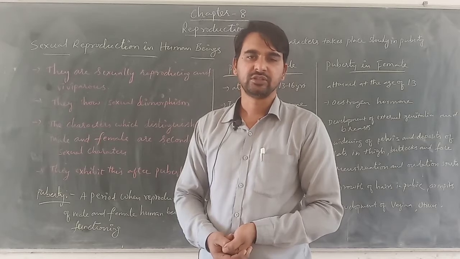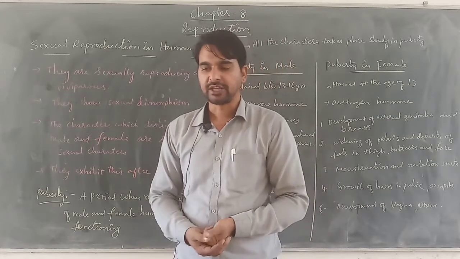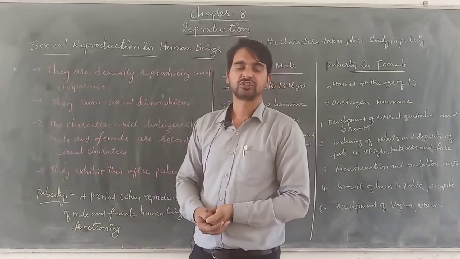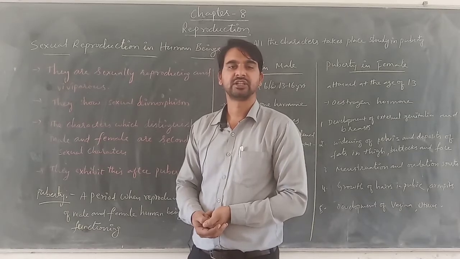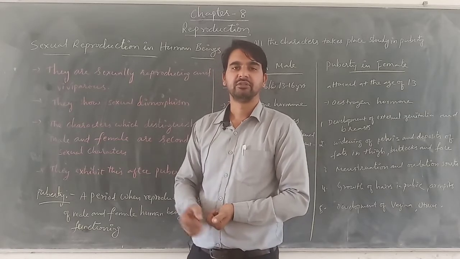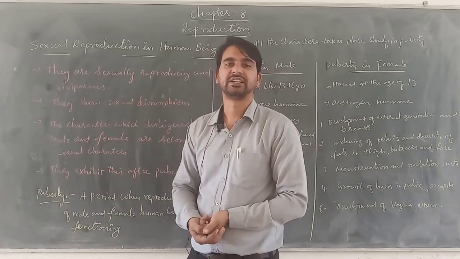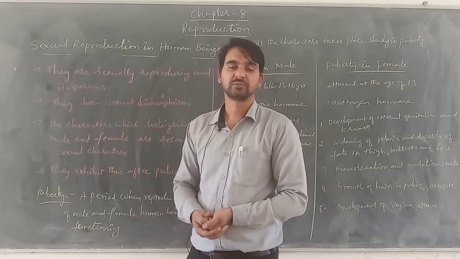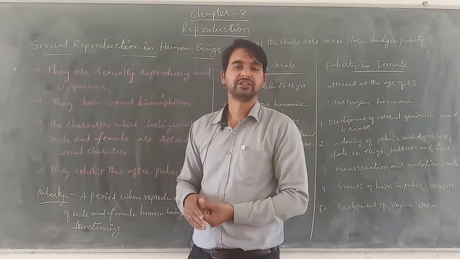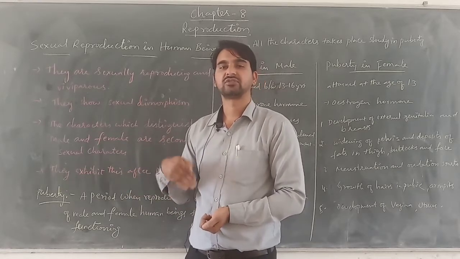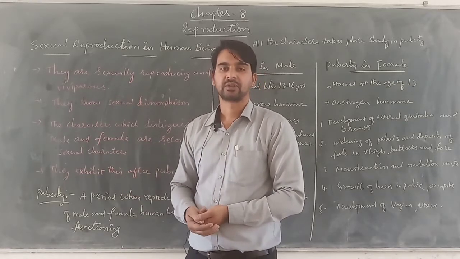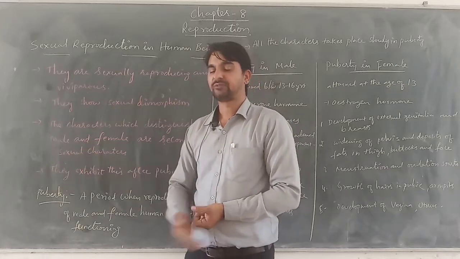In cross-pollination, the transfer of pollen grains takes place from one plant to a different plant. That means cross-pollination can be noticed in both unisexual as well as bisexual flowers, whereas self-pollination takes place only in bisexual flowers.